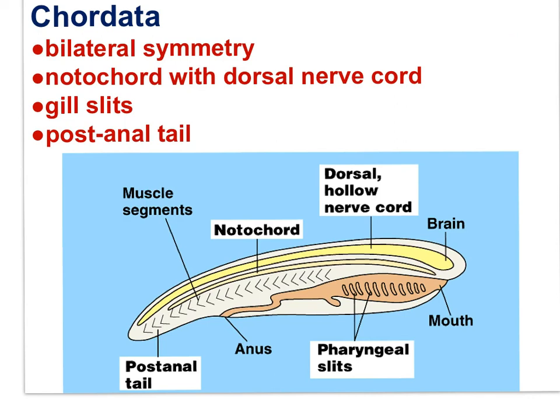The phylum Chordata, a phylum that includes humans, is a familiar phylum to you. Chordata characteristics include bilateral symmetry, a structure called a notochord with a nerve cord that runs just above it, dorsal to the notochord, gill slits as a part of the developmental phase, and a post-anal tail.